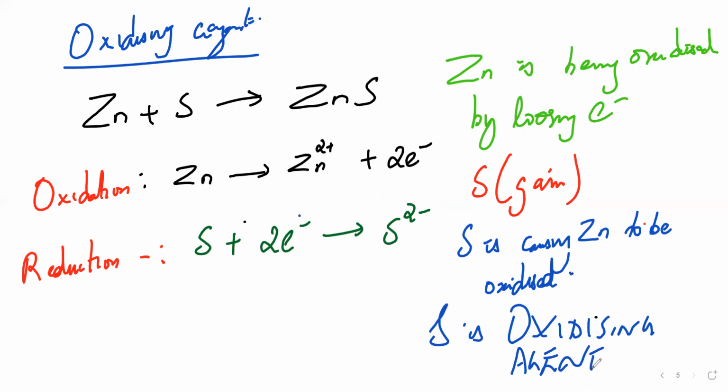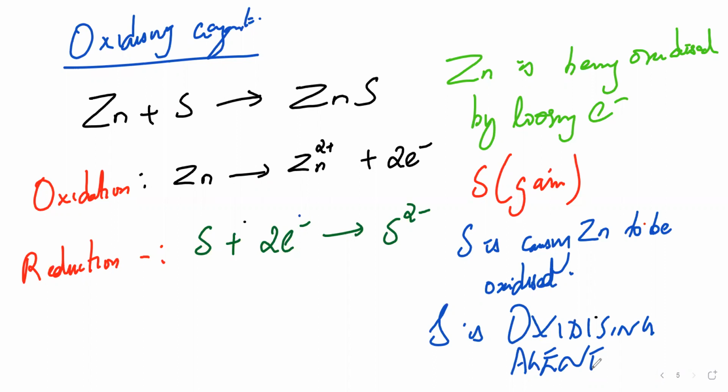So obviously the one which is giving electrons, correct? Obviously it is losing, right? So that is nothing but my reducing agent. So which is my reducing agent? Reducing agent is zinc. Because it is causing sulfur to gain electrons, right? So obviously that is the reducing agent.